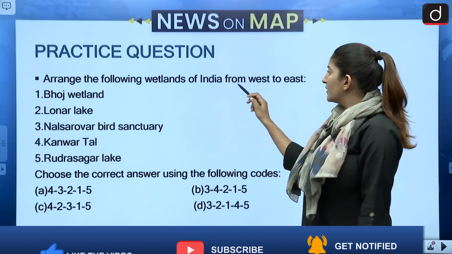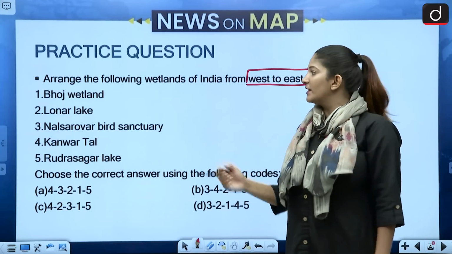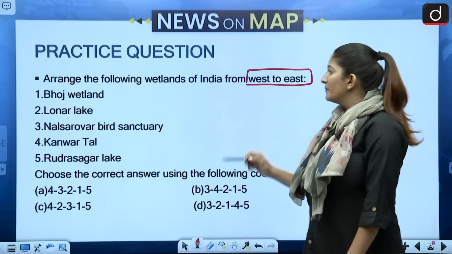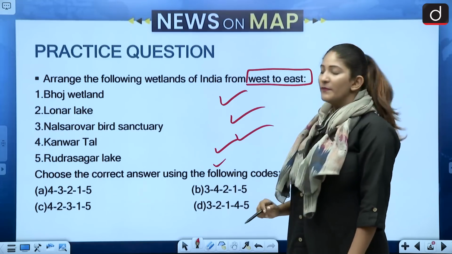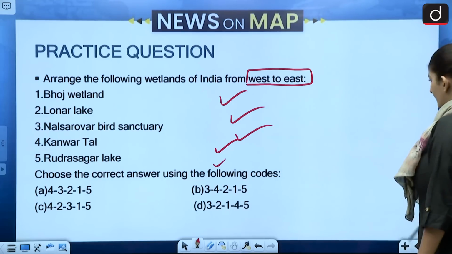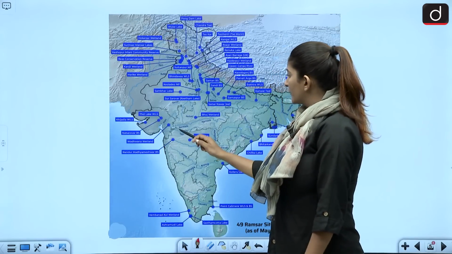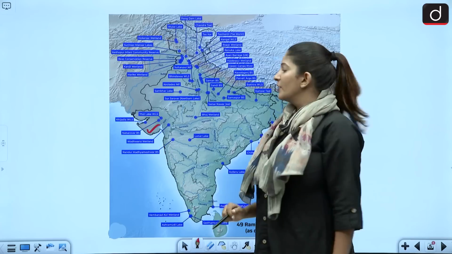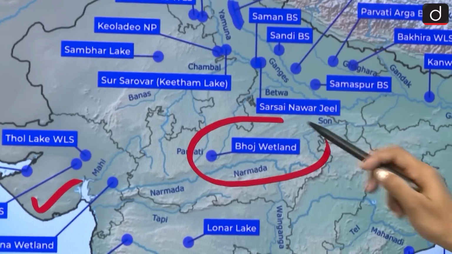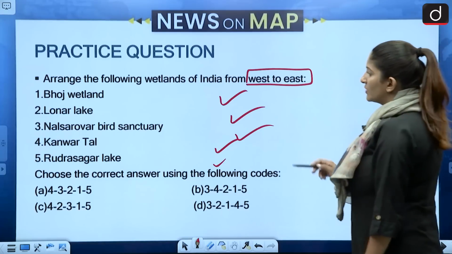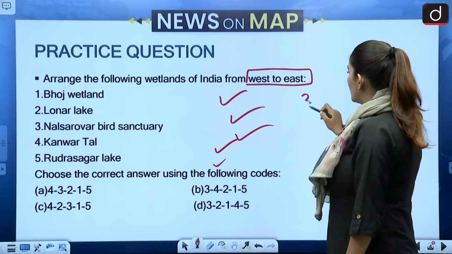Arrange the following wetlands of India from west to east. So from west to east, we have to look at the wetlands, and these are the wetlands that have been given in our option: Bhoj, Lonar, Nal Sarovar, Kanwartal, and Rudrasagar Lake. If we go from west to east, let us see what we have in our options. First was the Nal Sarovar Bird Sanctuary. Then here we can make out that Bhoj is also here. So Nal Sarovar and Bhoj. Nal Sarovar is the westernmost, not easternmost. So 3 will be the westernmost.